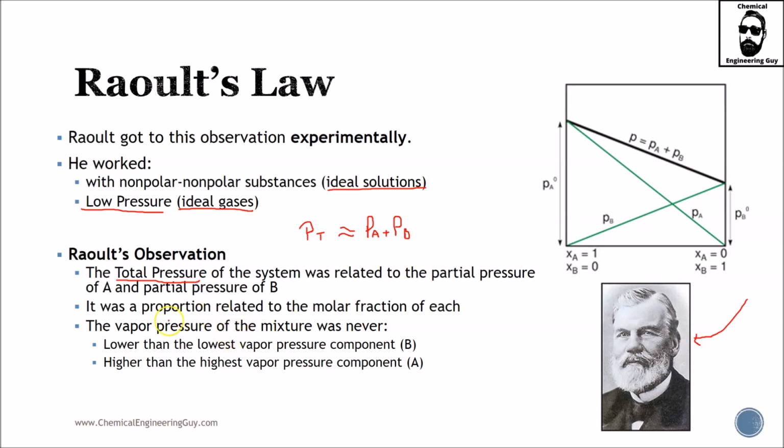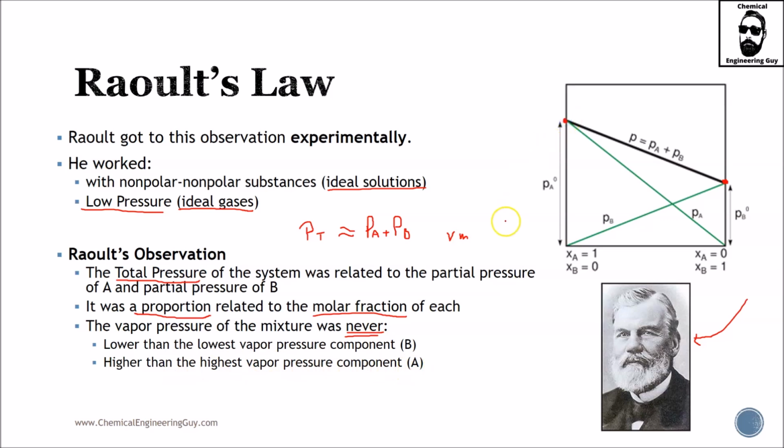It was a proportion, so imagine that, a proportion related to the molar fraction. So he didn't see a volumetric approach, maybe he didn't see a mass approach, he saw the molar fraction per se. The vapor pressure of the mixture was never, and this is important, never lower than the lowest vapor pressure component, which is of course this one right here, and never higher than the highest vapor pressure component.